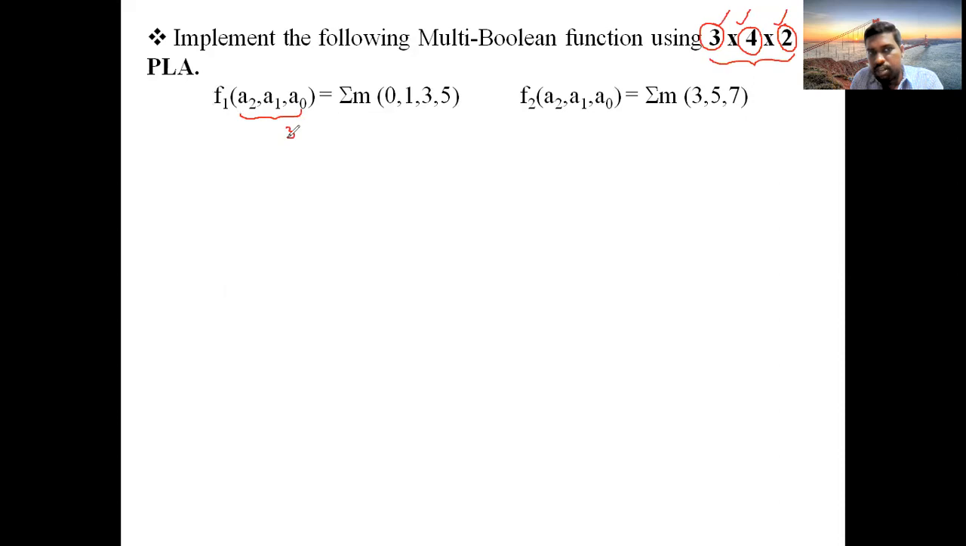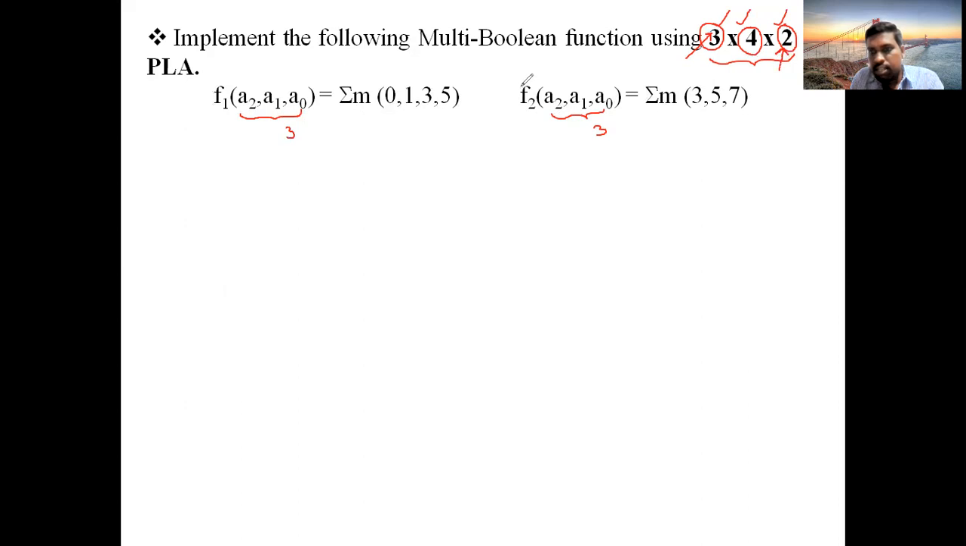What are those? A0, A1, A2. Here also you find 3 inputs, A0, A1, A2. So the first number condition is satisfied. 3 inputs are there. Okay. Now see the output condition. 2 outputs should be there.